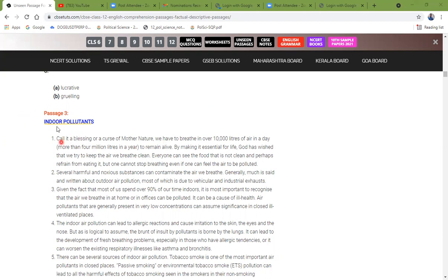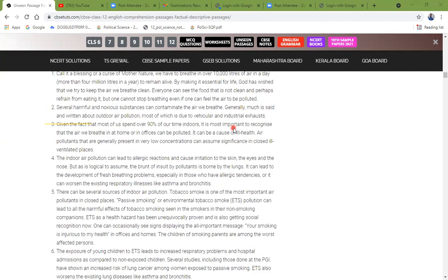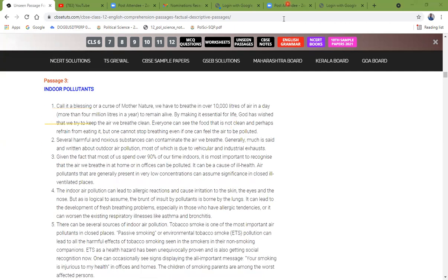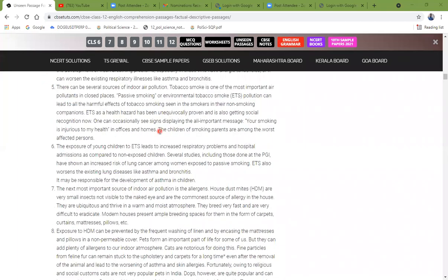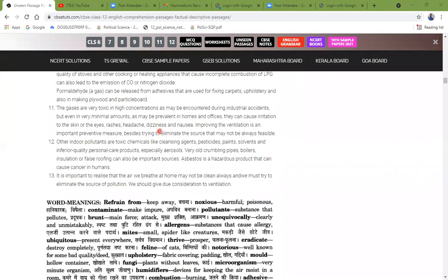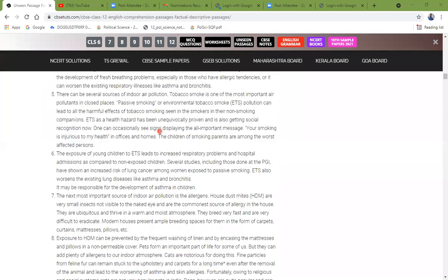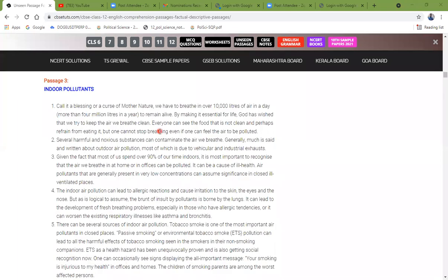Okay, so it is about indoor pollutants. As we know from the subject itself, it is about pollution. It is a very major topic. It's quite a long passage, of 13 paragraphs, but we have to read it.